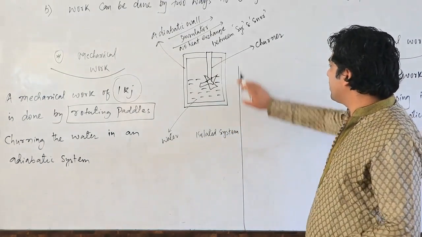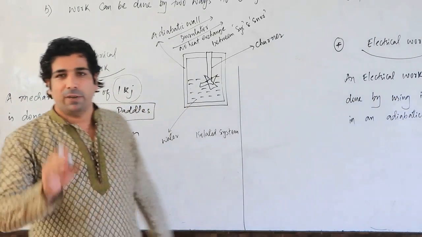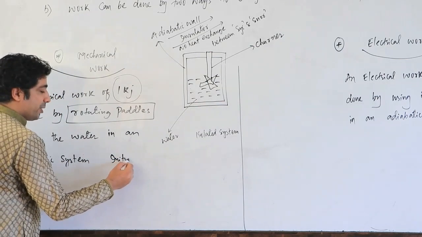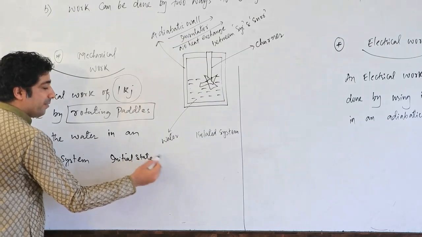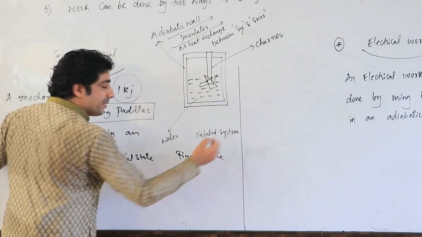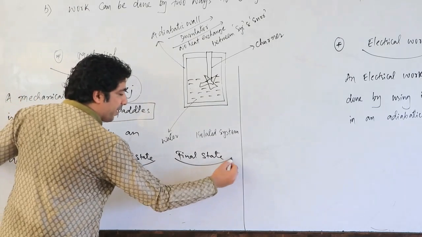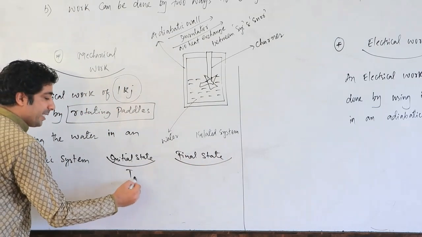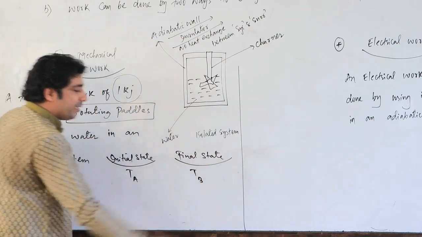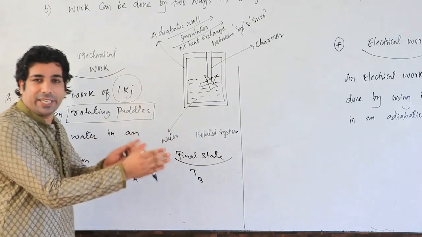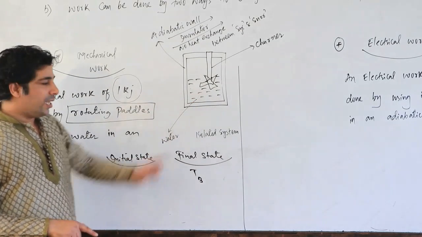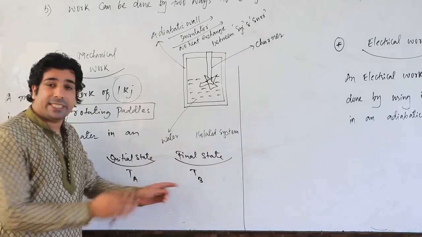So my dear friends, my statement will be straightforward now. Have a look here. If I take two states, one is the initial state of the system, then I will take the final state of the system. In the initial state, let us suppose TA is the temperature, and TB is the temperature in the final state after churning. Before churning, TA was the temperature of the water, and after churning, TB is the temperature of the water.